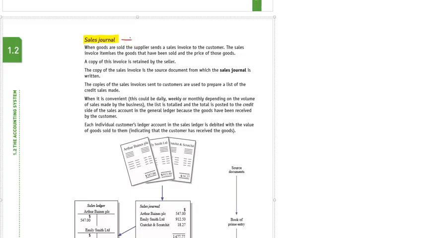In the sales journal we will record all individual credit sales.